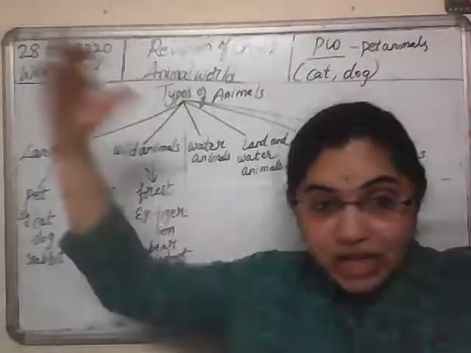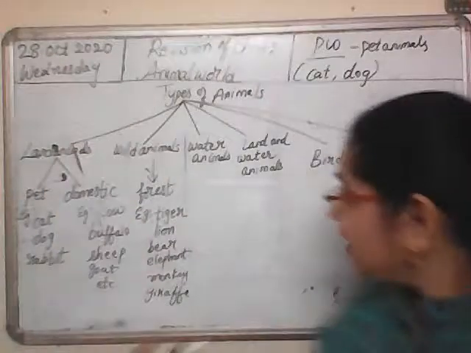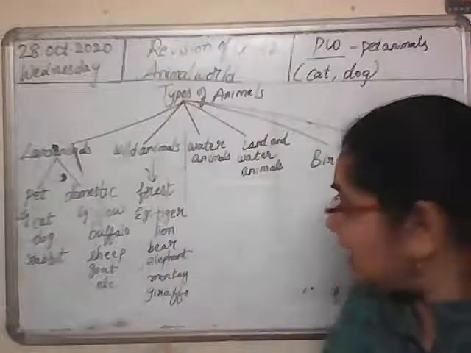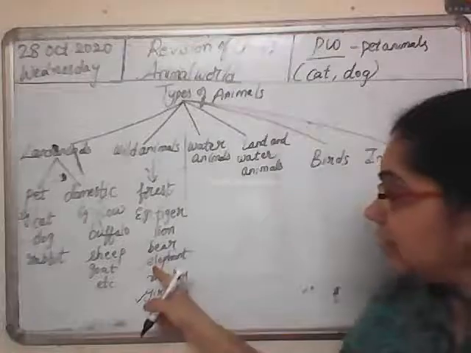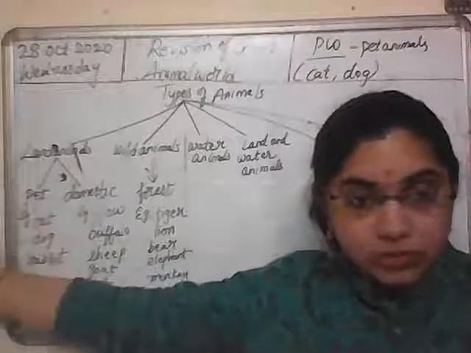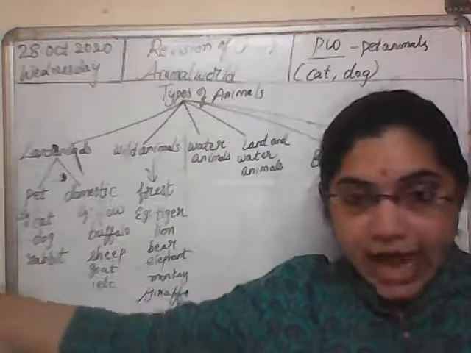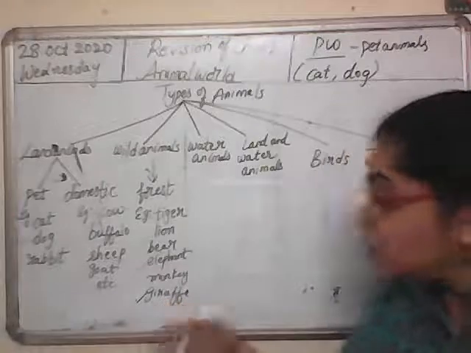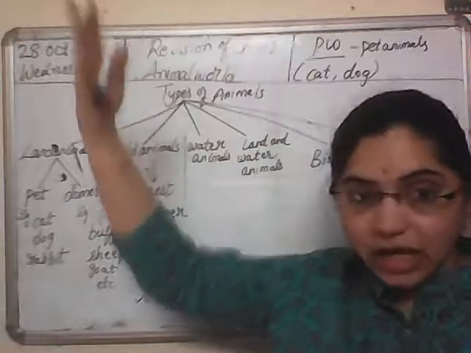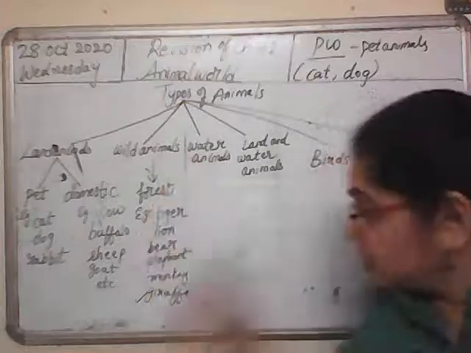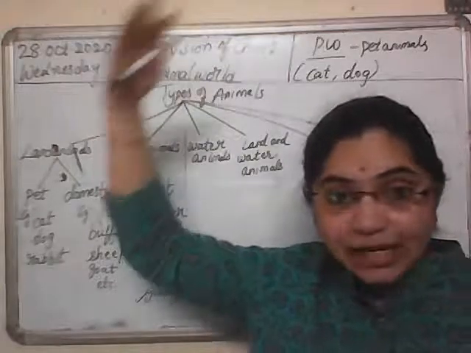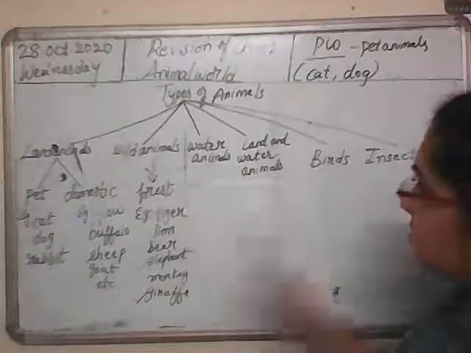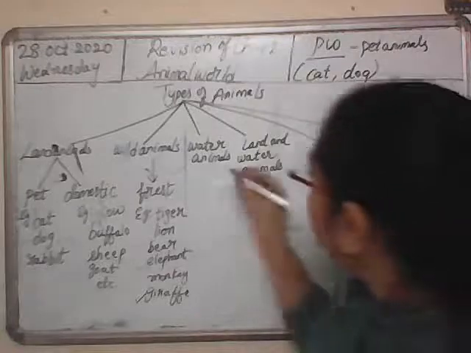So the largest land animal is elephant and the tallest land animal is giraffe. Elephant is the largest because of its huge body. It is said to be the largest land animal, and giraffe because of its long neck and its long legs, it is said to be tallest land animal. This is about wild animals. They live in forests. Now let's discuss about the water animals.